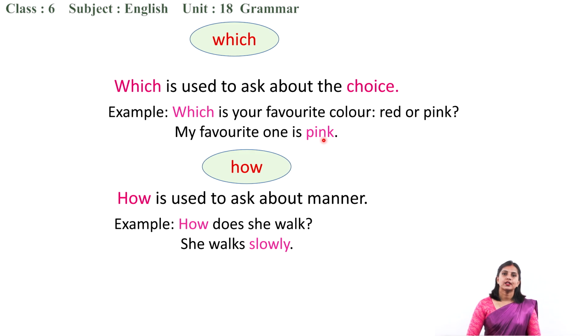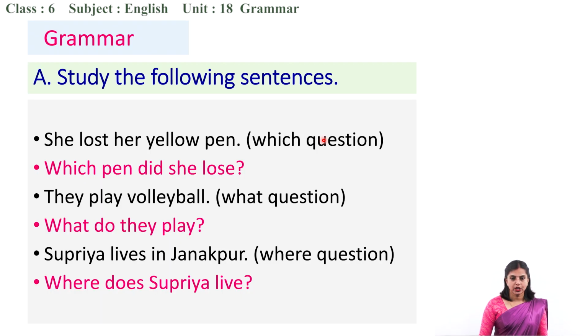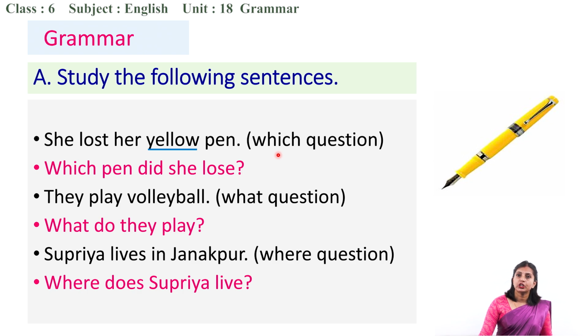Okay. The next one is, let us read the statements given in your book. Here we have some statements. We have to read them and see how the WH questions have been used. Study the following sentences. She lost her yellow pen. You have to use which question? Which pen did she lose?